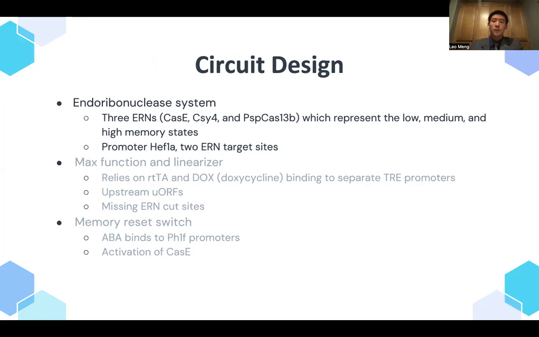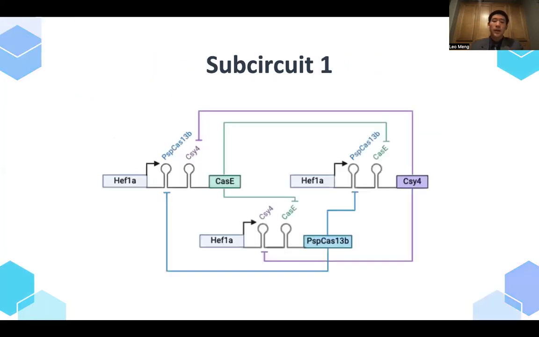So first, in the circuit design of three different subcircuits is the endoribonuclease system, and this is comprised of three ERNs, Cas-E, CSY4, and PSP-Cas13b, which represent the low, medium, and high memory states, respectively. As you can see here, upstream of each gene is a constitutively expressed promoter, HEF1A, as well as two cut sites for the two other proteins.